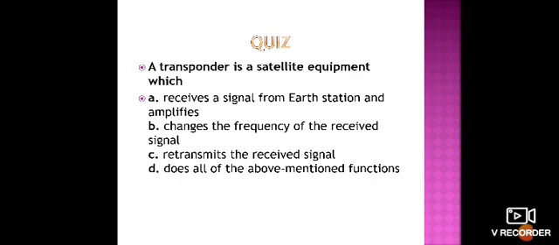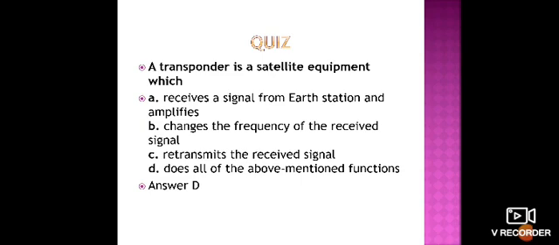So a transponder is a satellite equipment which will: the first option is receives a signal from earth station and amplifies, the second option is changes the frequency of the received signal, the third option is it will retransmit the received signal, and the fourth option is does all of the above mentioned functions. So see the answer. That is D. Does all of the above mentioned functions.